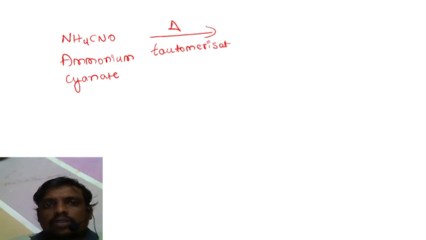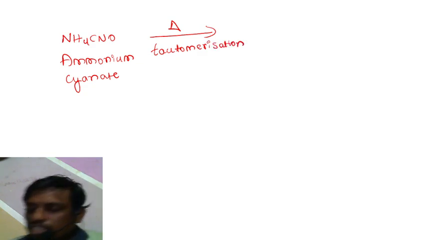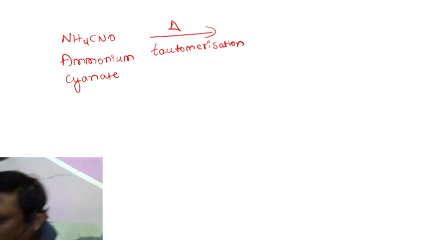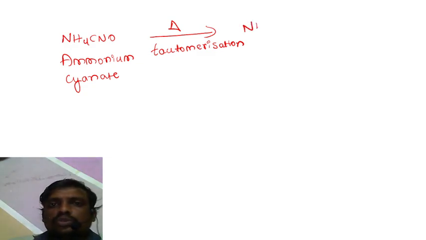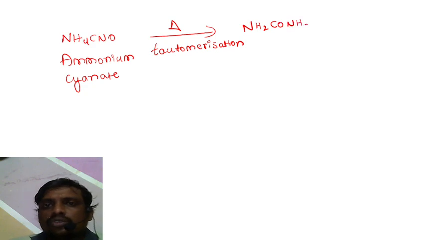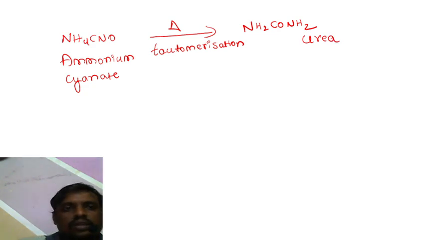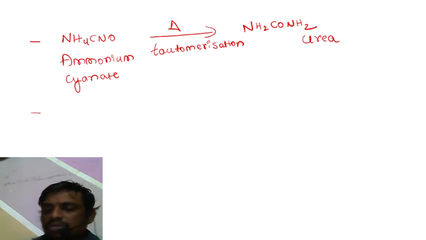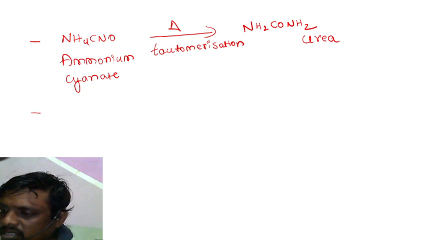What is that process called? Tautomerization. He successfully obtained urea, NH2CONH2, in the laboratory. So the chemical formula for urea is NH2CONH2. Ammonium cyanate was the chemical he used to synthesize it.